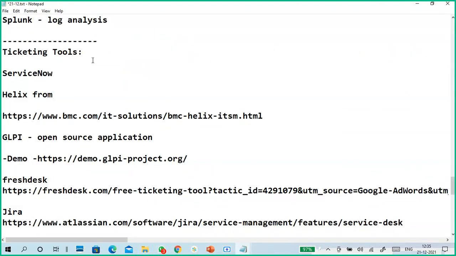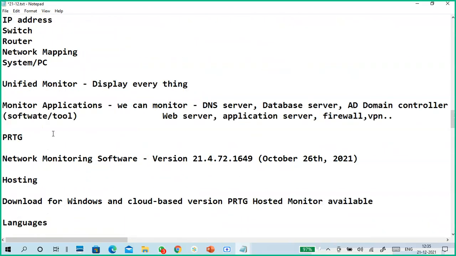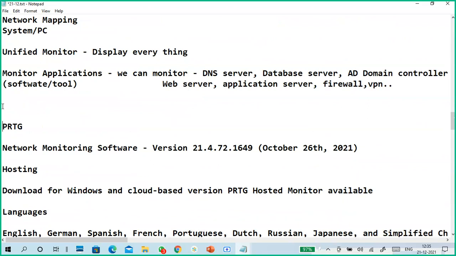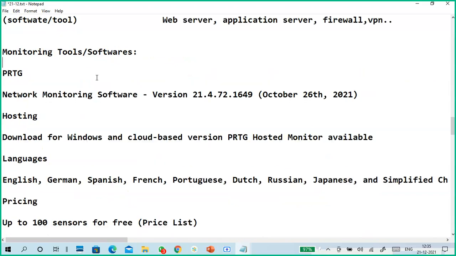So the first part is this. See, here it is, guys. Monitoring tools or applications or software. Some people say tools, some people say software. Some people say, sir, you said software, but somewhere I read that it is a tool. It is everything the same, guys.